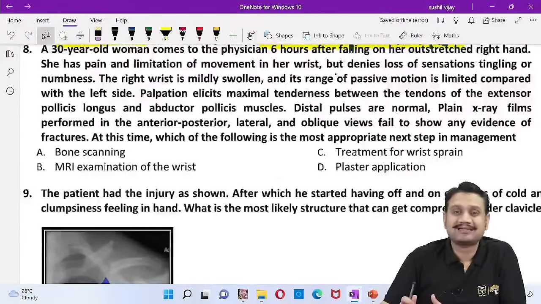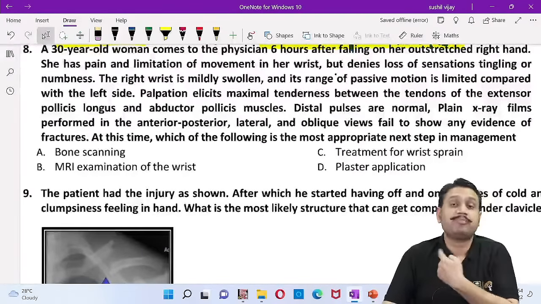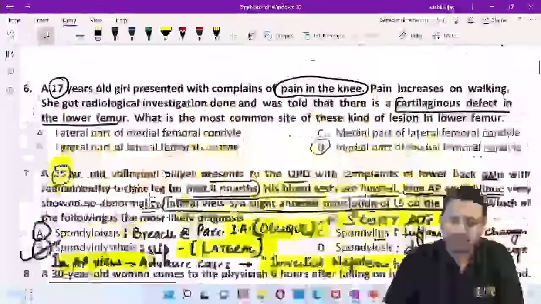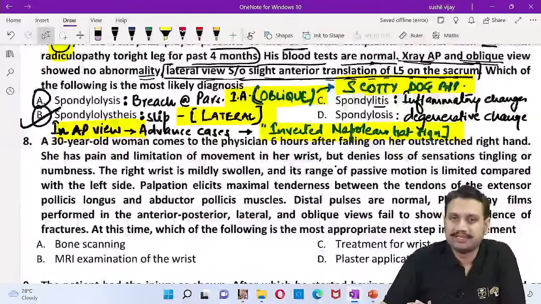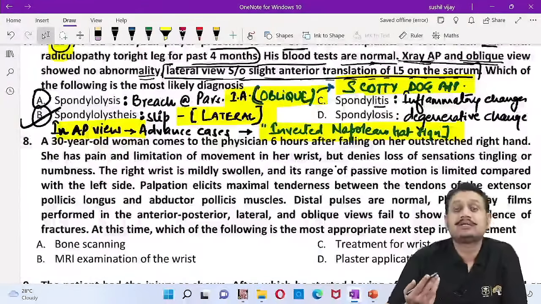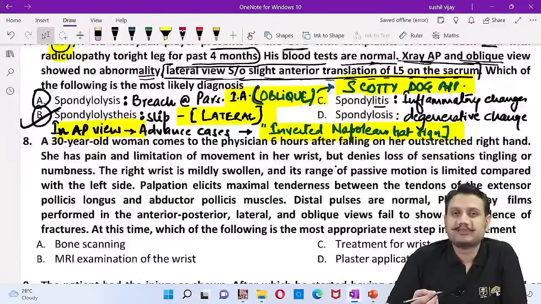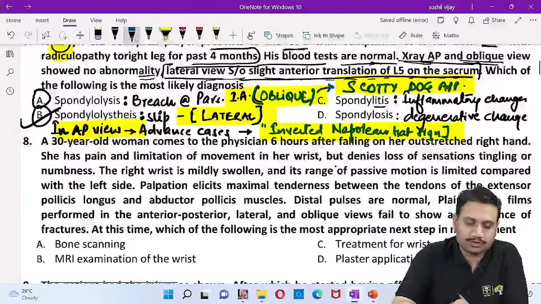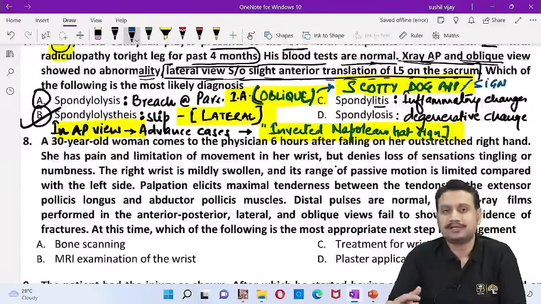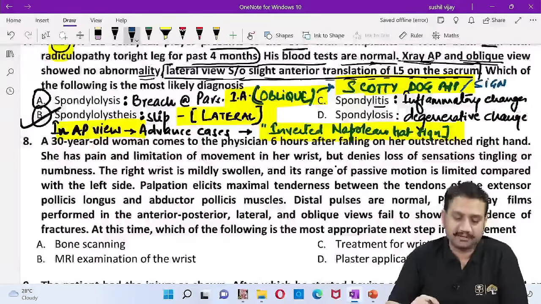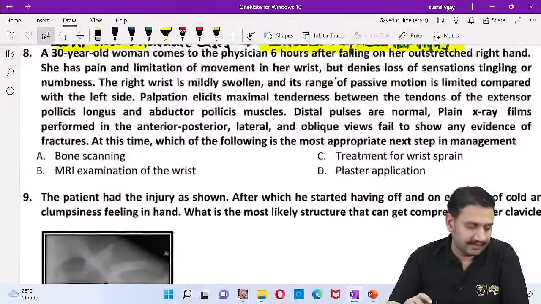So lysis and listhesis. Lysis will be seen as a beheaded dog appearance, the Scotty dog sign, right? The Scotty dog appearance is a normal thing, and a break in the neck of the dog is a pathology. So when there is a breach, instead of the Scotty dog appearance, it will be known as the Scotty dog sign or the beheaded Scottish dog, like that. Different names have been used. Okay, that is about the spinal area.